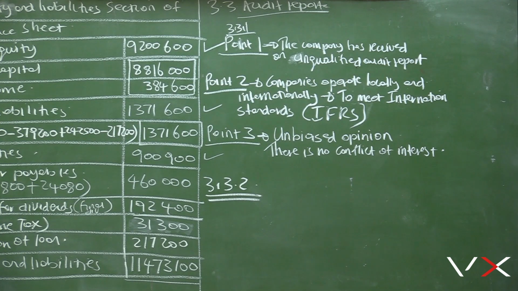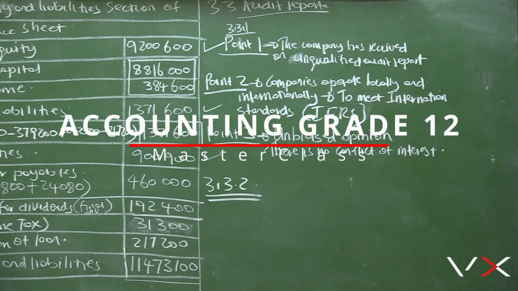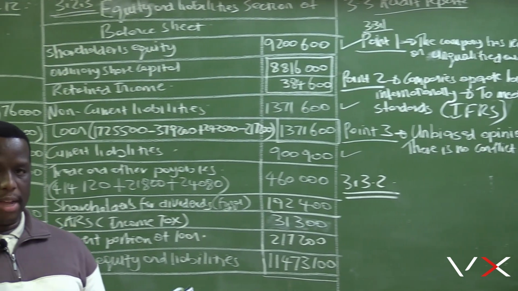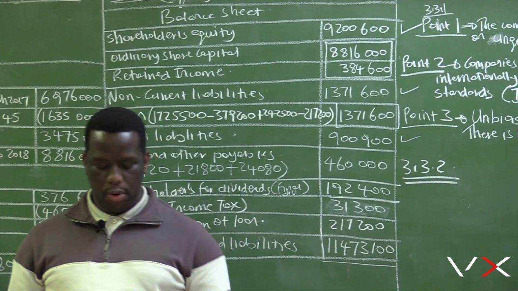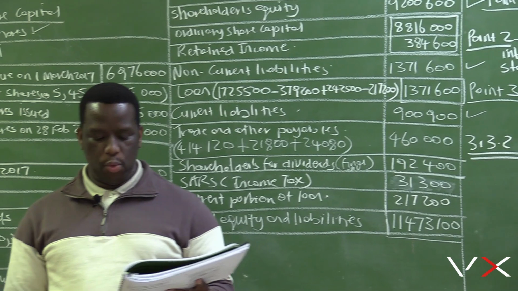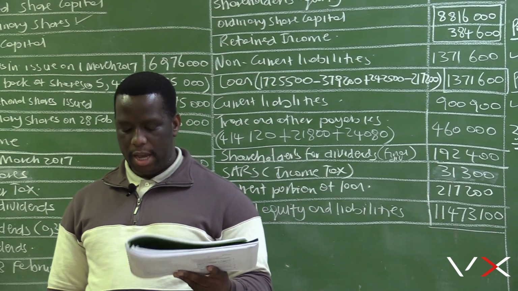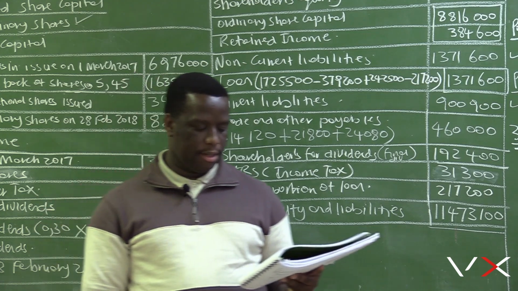3.3.2. Under audit report, it says refer to points 4 and 5. That's point 4 and 5. Explain 2 examples of ethical responsibilities and audit evidence.